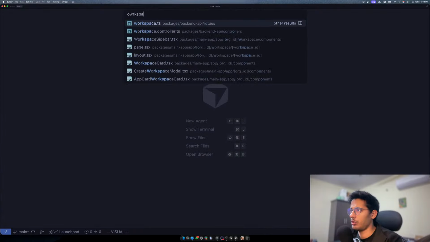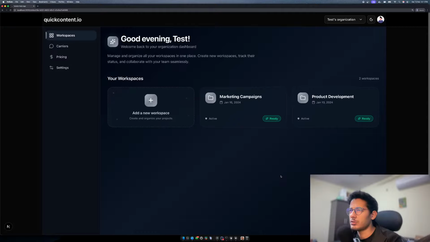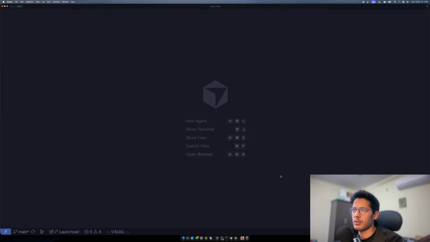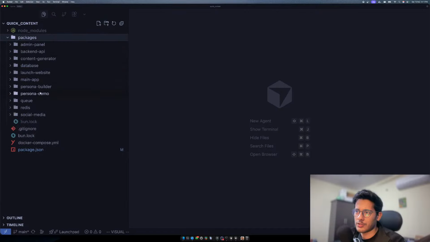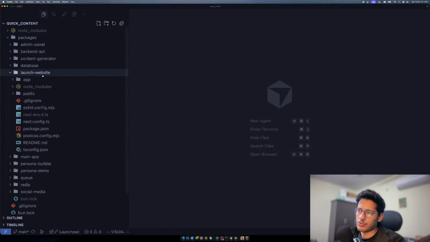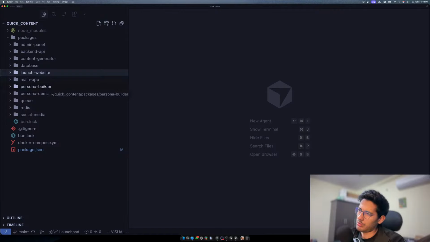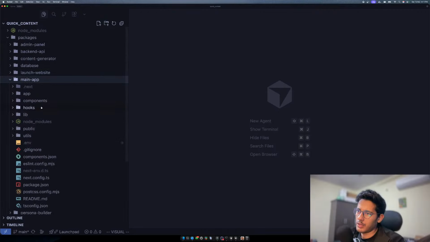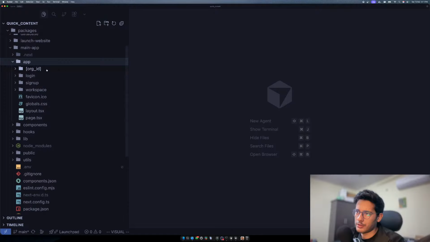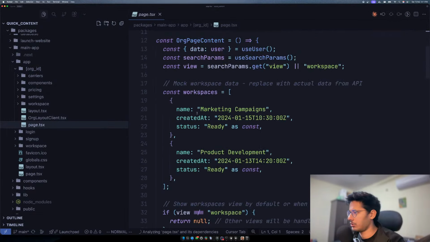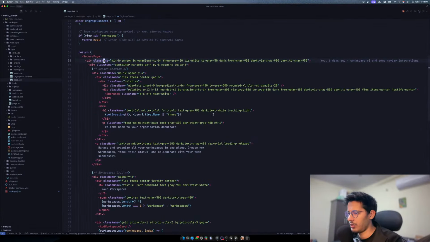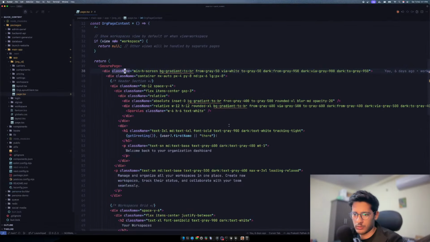So this should be in the workspace. Let's collapse all. Let's go to packages, then front launch website. This is in the main app, then this is org ID, and I think this is the page. Yeah, so this is the page. Why do we have this blue tint? I don't know. Not sure.